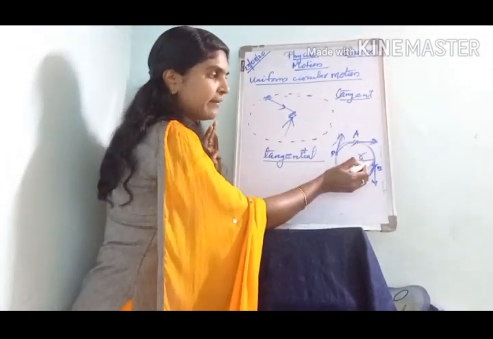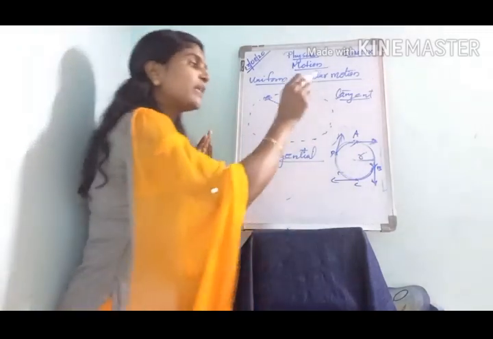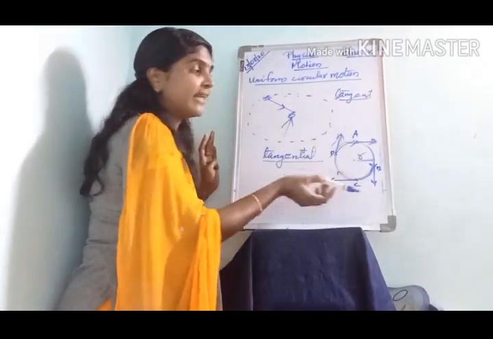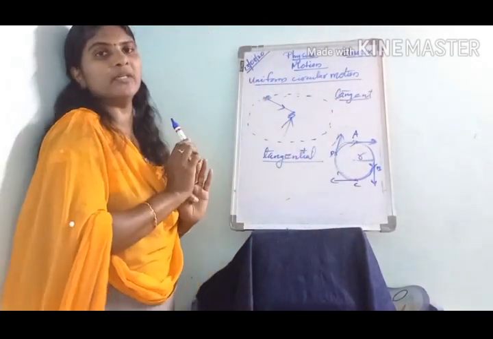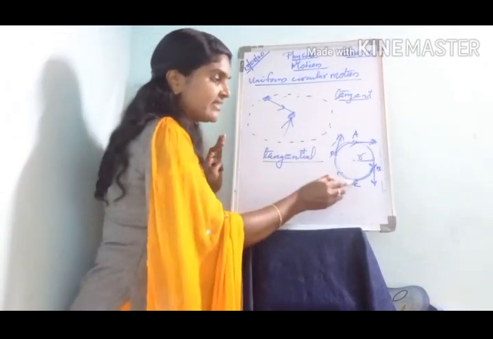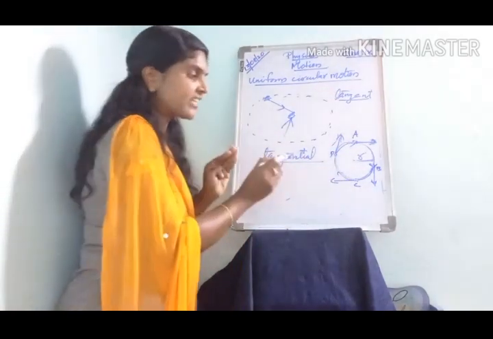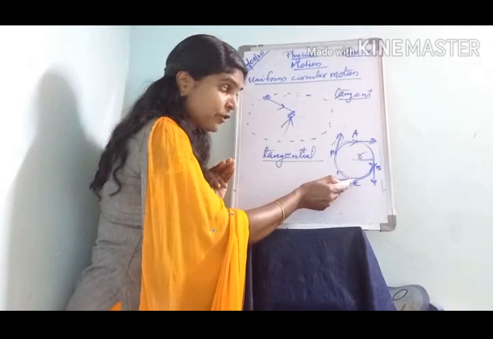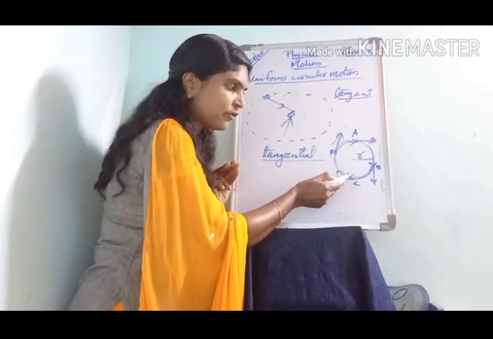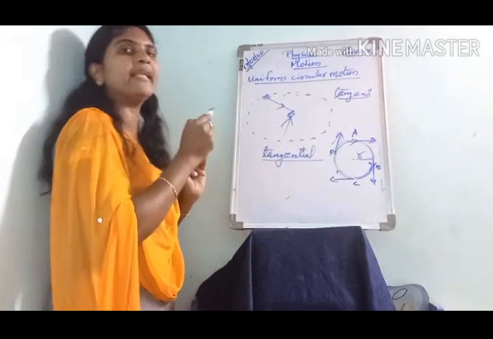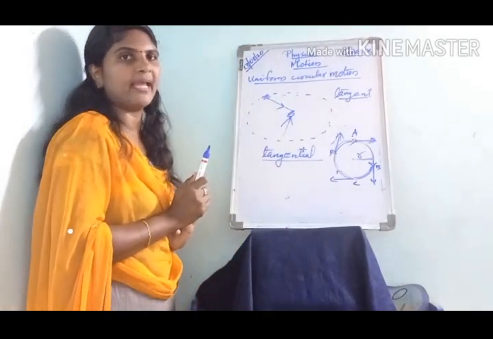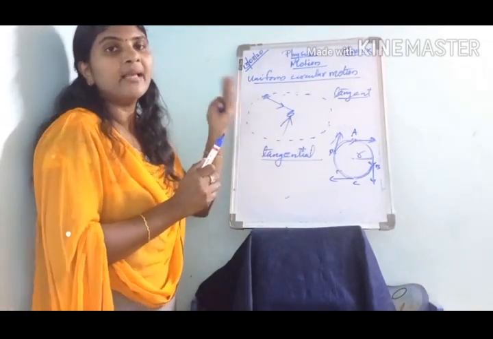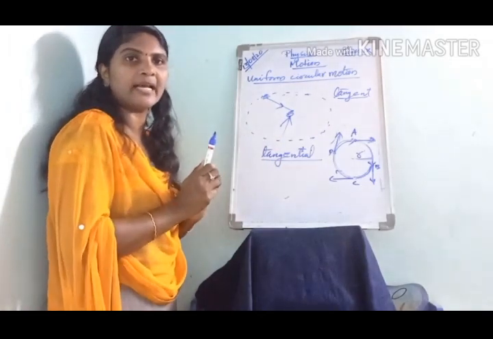Suppose when it reaches B, then it can move only along the direction of the tangent at point B. Suppose when it reaches C, in which direction will the discus or the hammer move? It can escape only along the direction of the tangent at point C. You can also see more examples: the motion of the moon around the earth, or the motion of a satellite around the earth.